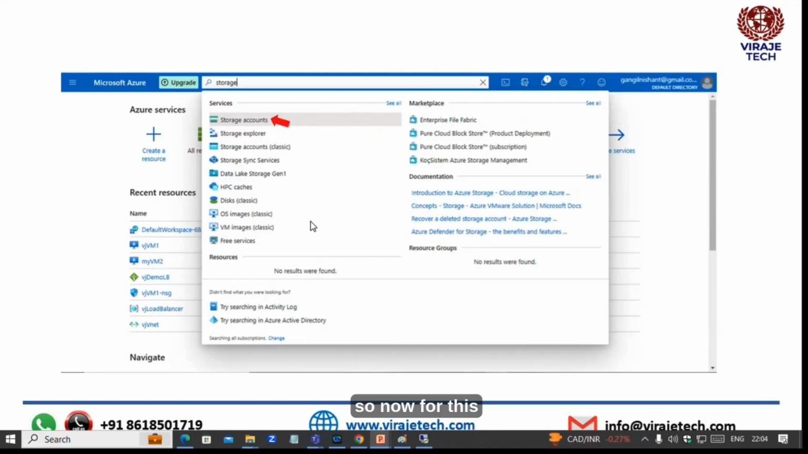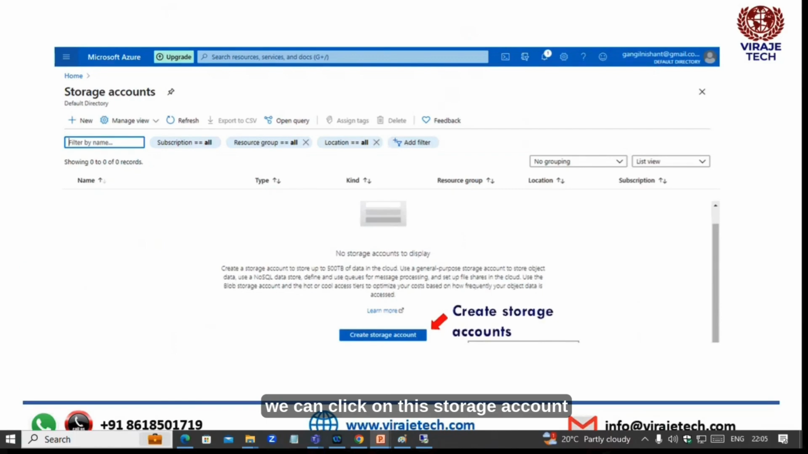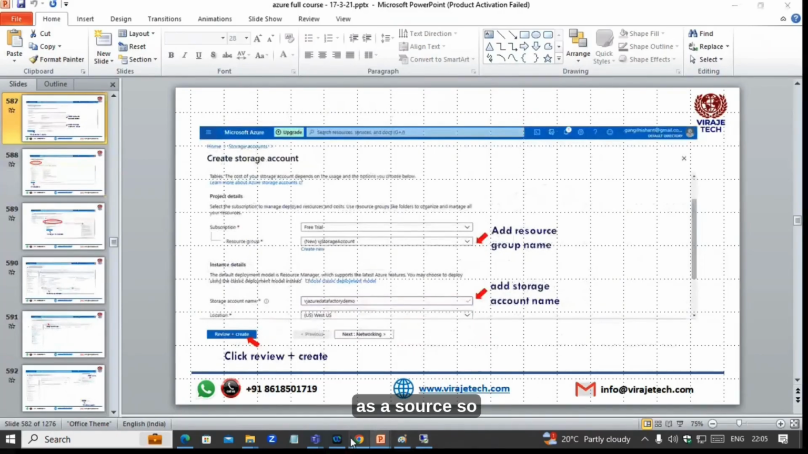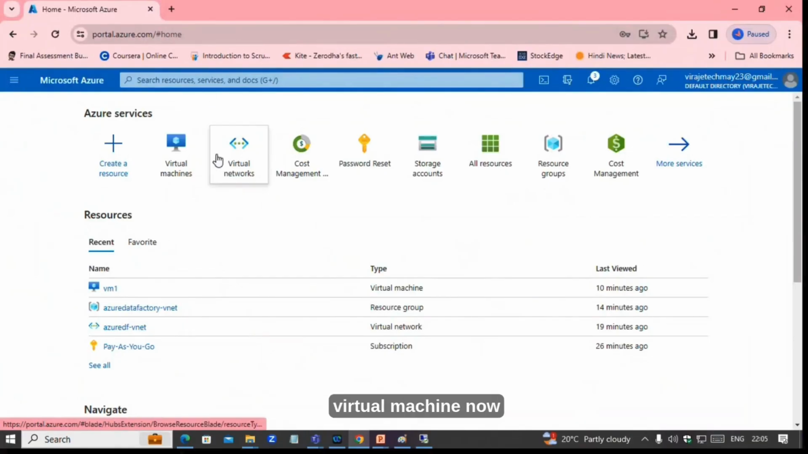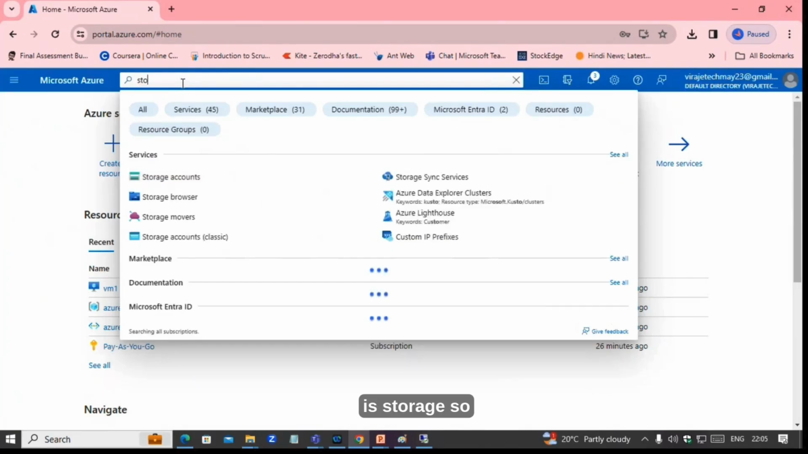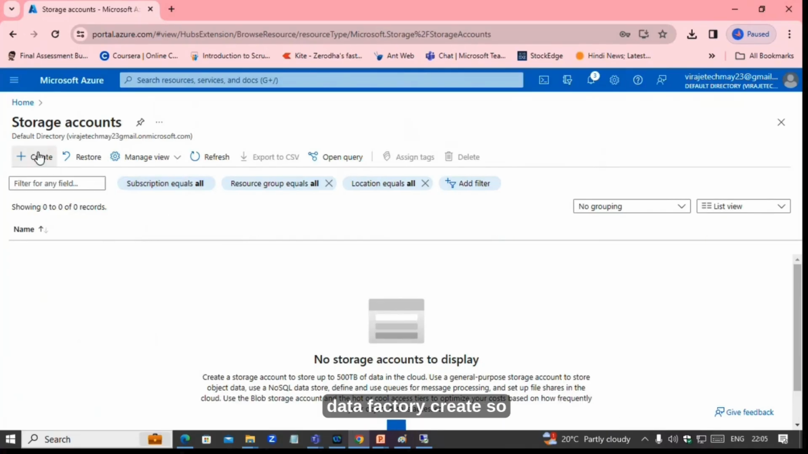Okay. So now for this pipeline, we should have a data source. For the data source purpose, we will create the storage. So we will go to this storage account, and then we can click on this storage account. Let's create the storage account as a source. So today we created the virtual network, virtual machine, now storage. So the storage account we can use as our source in the Data Factory. Create.